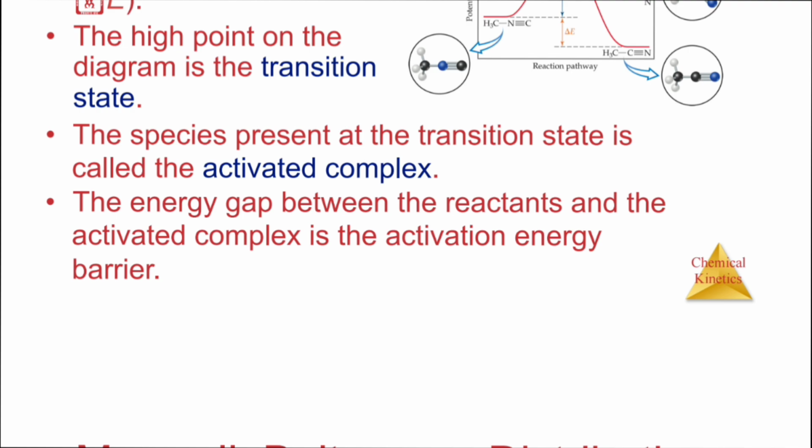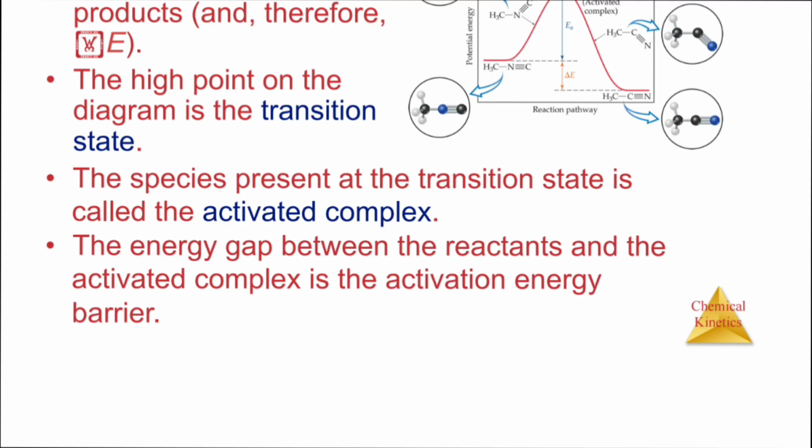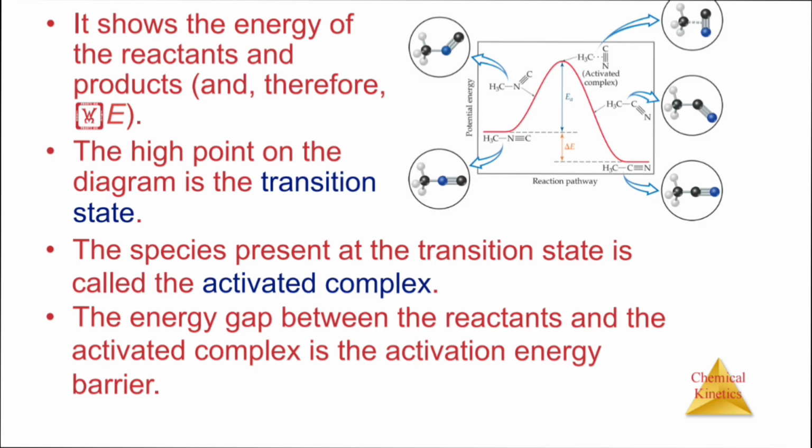When the molecules slow down just before the collision, their kinetic energy decreases, resulting in an increase in their potential energy. The activated complex has high potential energy. At the transition state, kinetic energy is maximum, but potential energy is minimum.